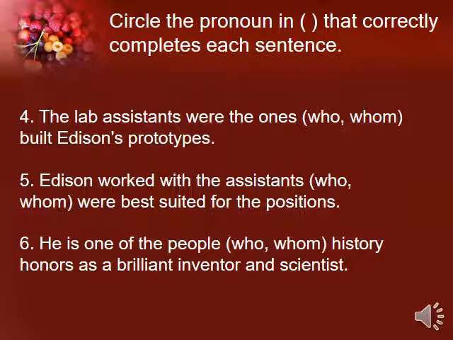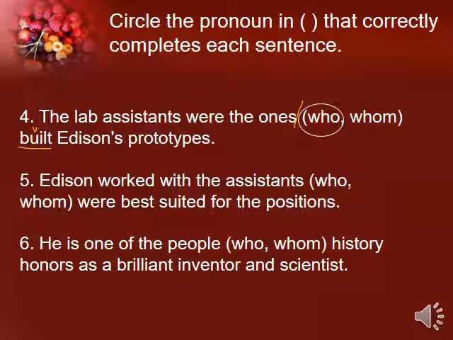Circle the pronoun in parentheses that correctly completes each sentence. Number four, the lab assistants were the ones who or whom built Edison's prototypes. So I have here two sentences. Who or whom? Can I consider what is built? It's a verb. It's not a subject. So I have a verb. What do I need before the verb? Who or whom? Subject or object? I need a subject before the verb. Of course, the clause would not have a subject then.